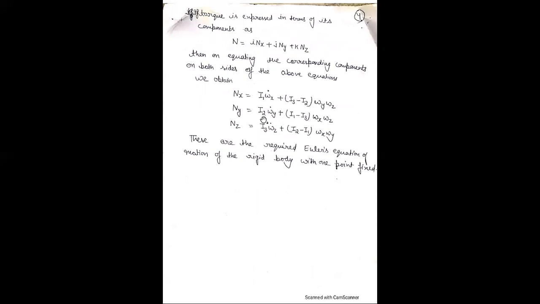Similarly, N y is I2 omega y dot plus I1 minus I3 omega x omega z, and the z component N z is I3 omega z dot plus I2 minus I1 omega x omega y. These are the required Euler's equations that define the motion of a rigid body with one point fixed in rotation.